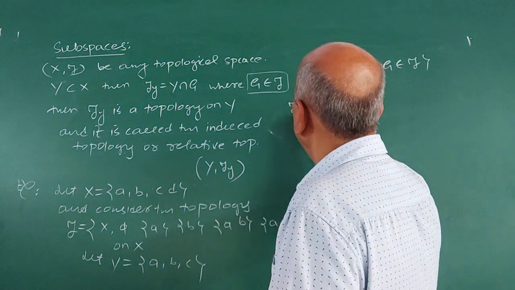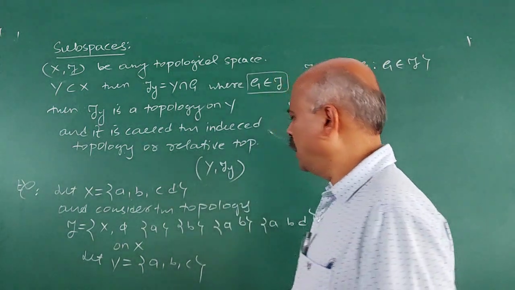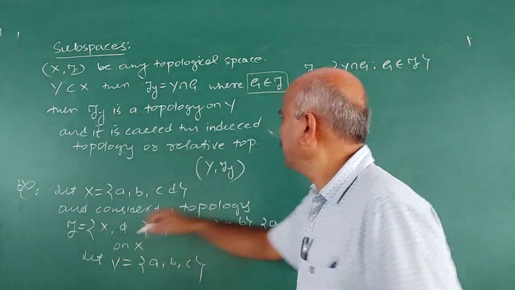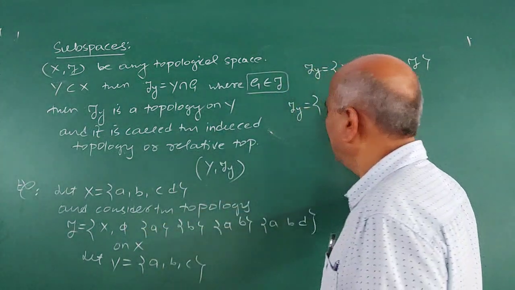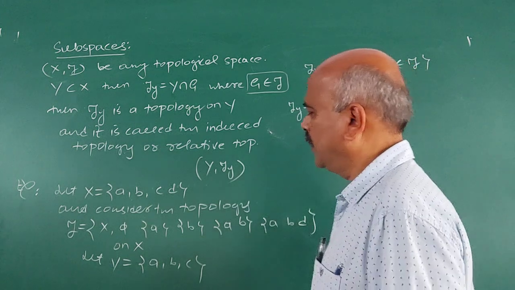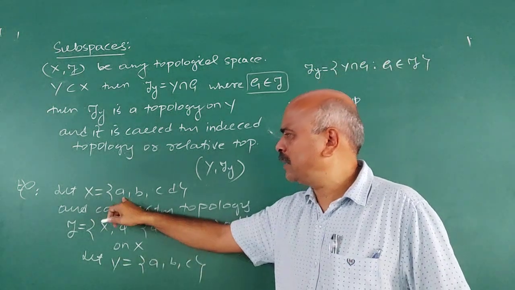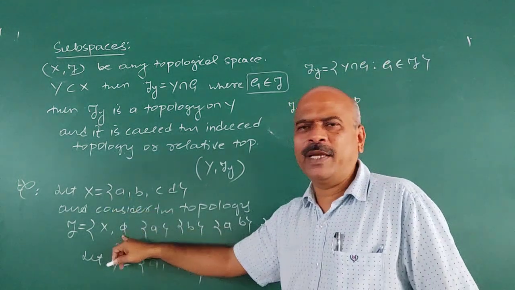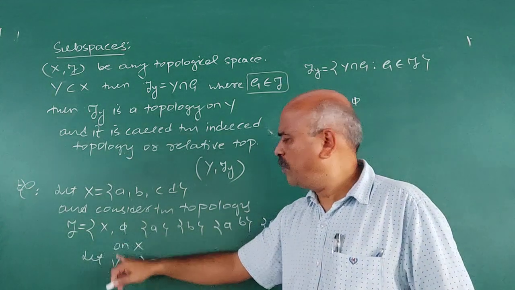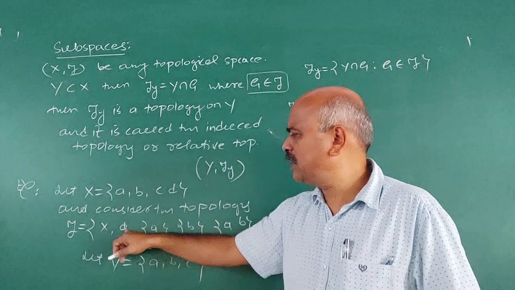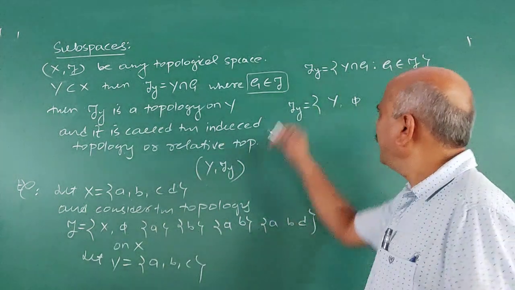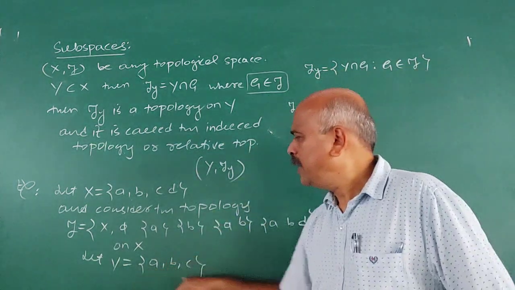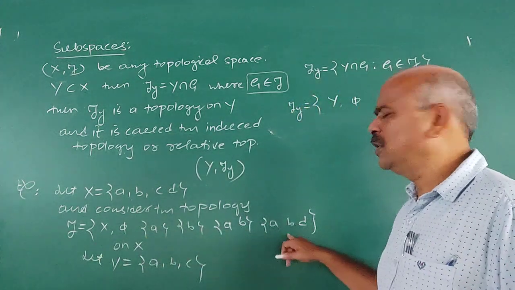Therefore, tau Y is equal to: we take Y intersection X, which is Y, and Y intersection phi, which is phi. First I take Y intersection X because X is open here. How is tau Y defined?